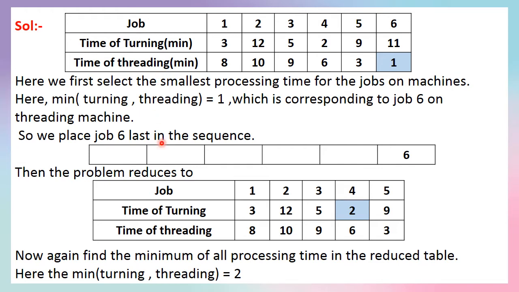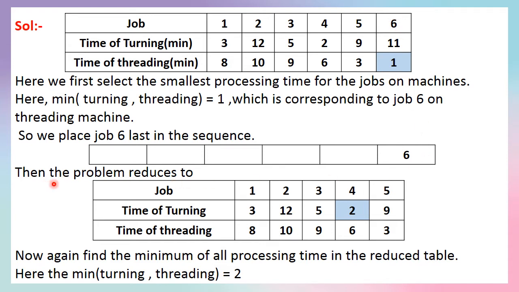So we will form a table in which, as it is the threading case, that is the second machine's work, we will assign the job at the last. Understood? If it is a second machine, then we will start from the last. That is, job 6 is to be written last. Then this sixth job has been sequenced.